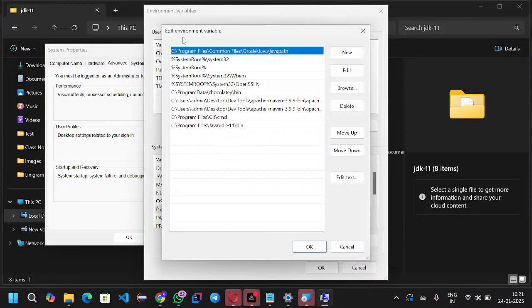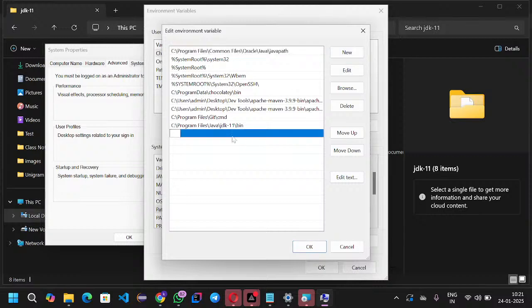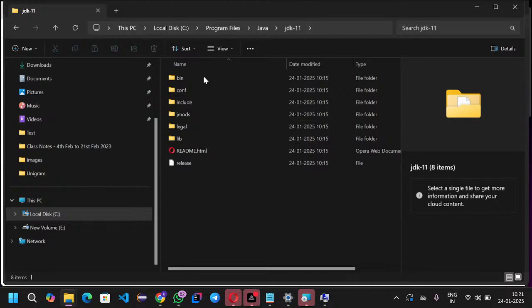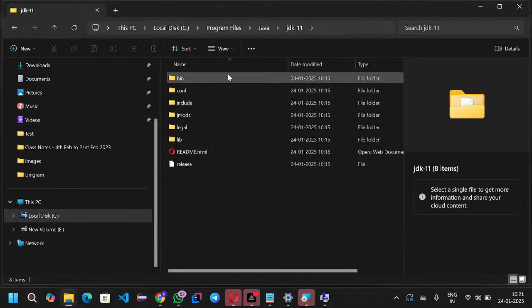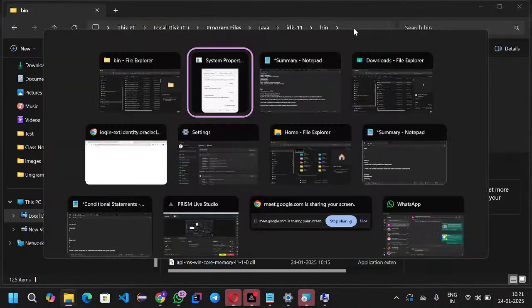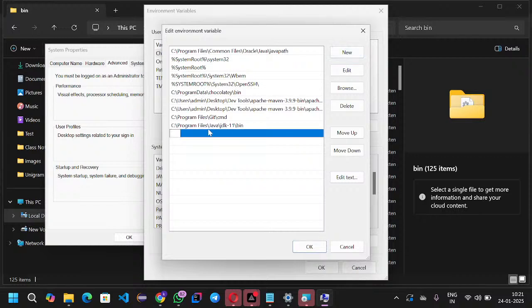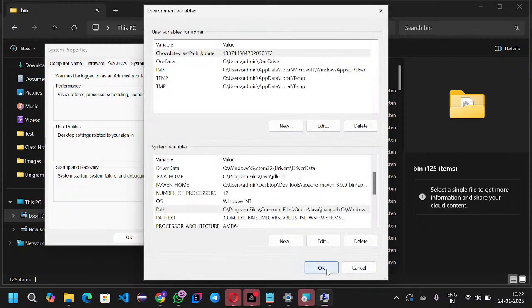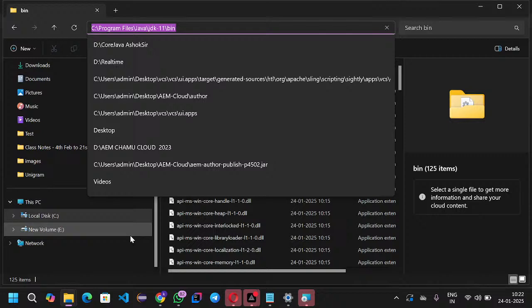Again you will get one more widget. In that, click New and copy the path up to bin. Go inside the bin folder and copy the path up to bin. Go to that same widget, click New and paste the path. Once you have given the two paths successfully, click OK three times: OK, OK, and OK.